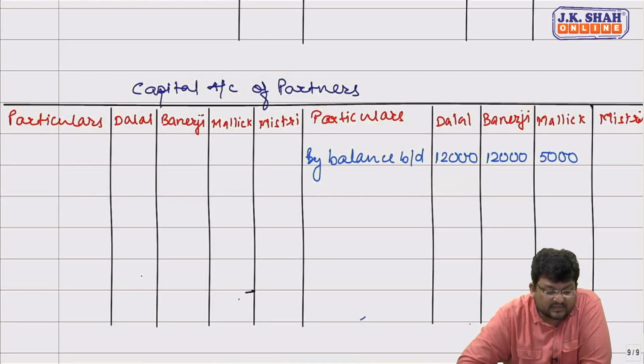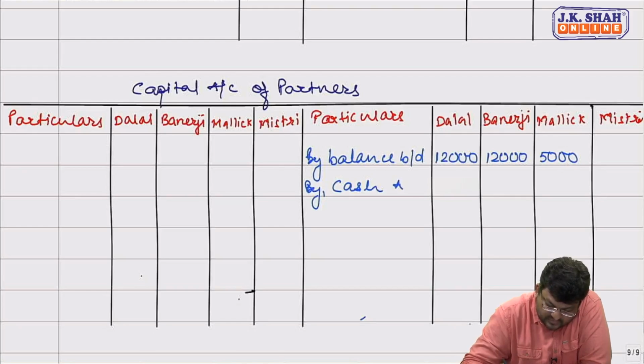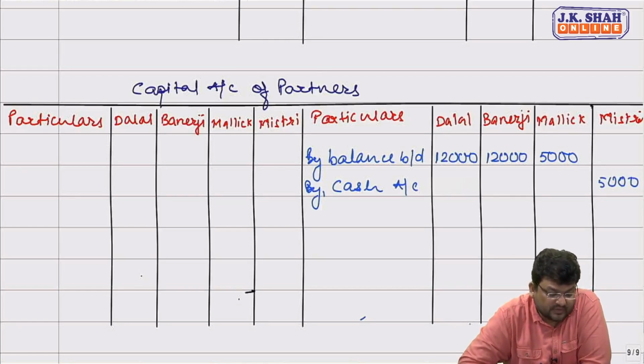They are then saying Mistry will bring 5,000 towards his capital. Think of the journal entry. If Mistry is bringing cash for capital, the journal entry will be cash to Mistry's capital. So it will be credited to his capital account. Correct? Yes, sir.